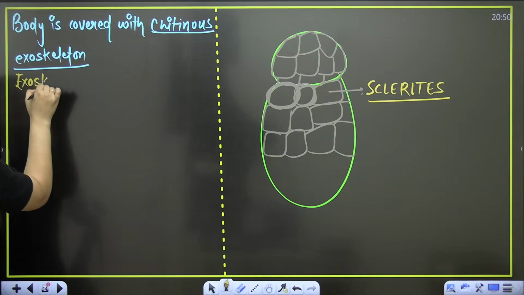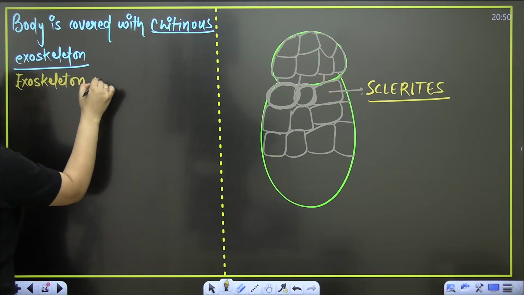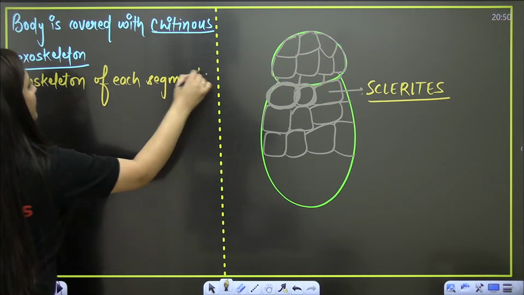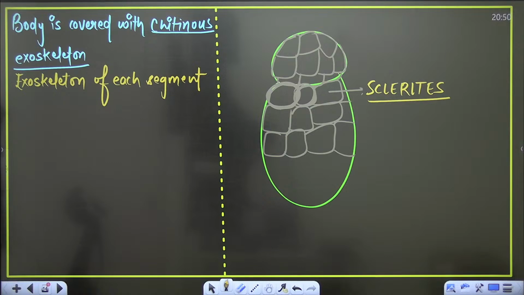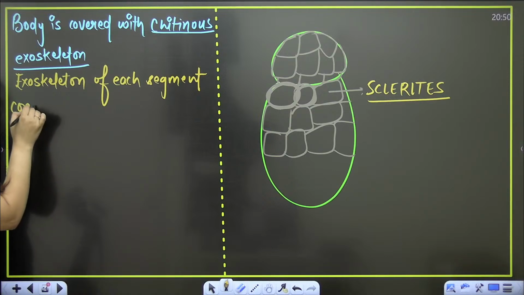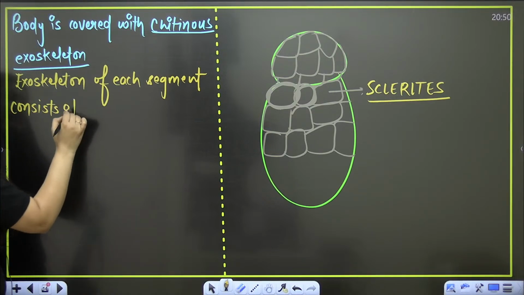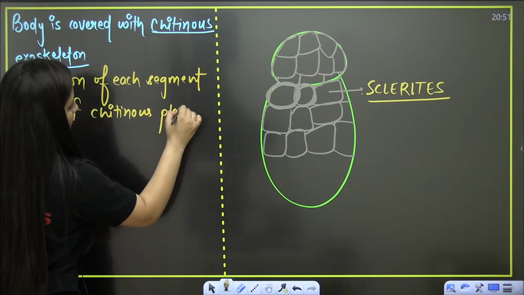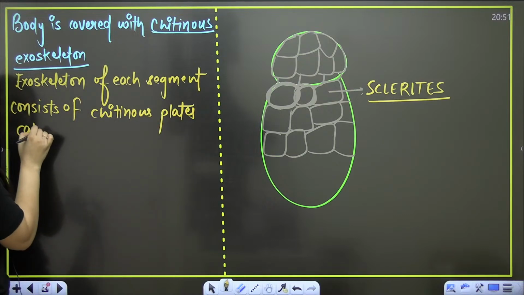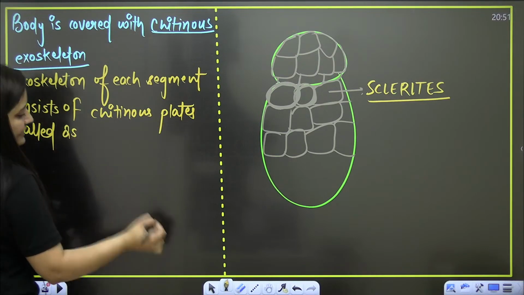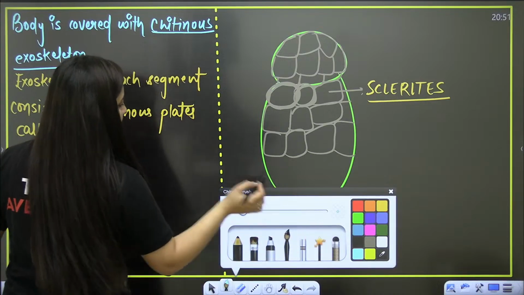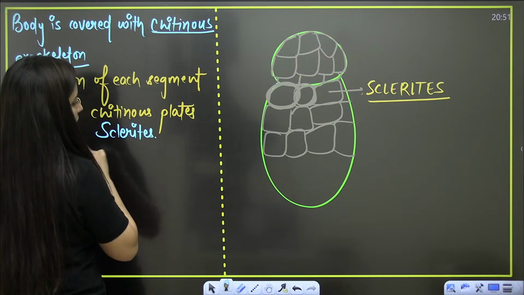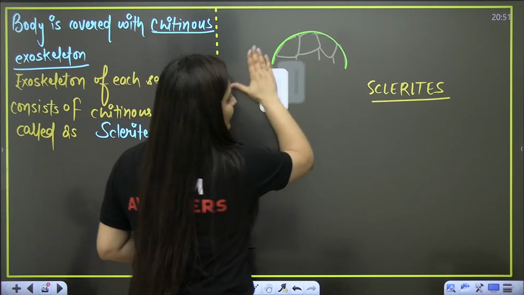The exoskeleton of each segment consists of chitinous plates called sclerites. What is the word? It is called sclerites.